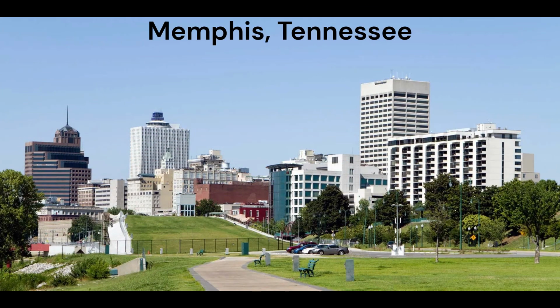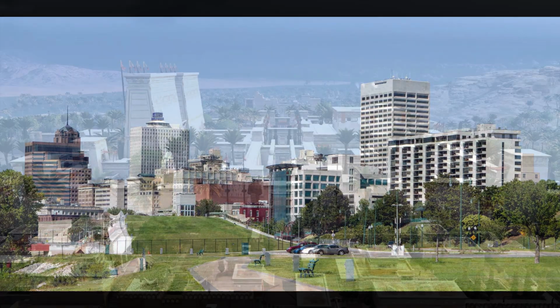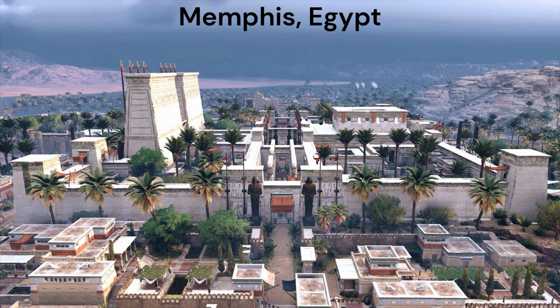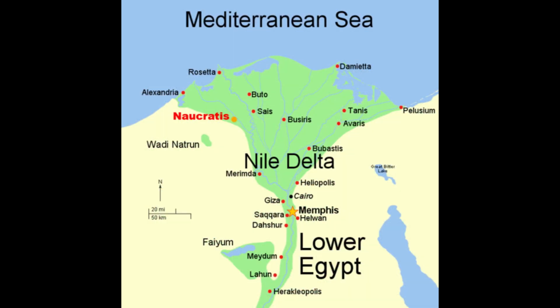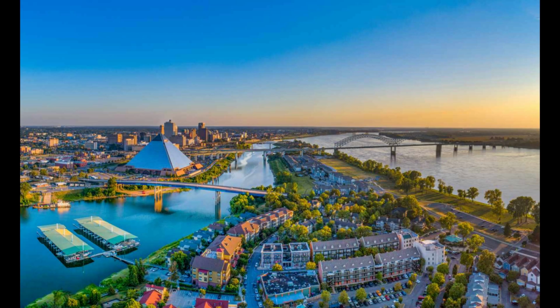Next we have Memphis, Tennessee. When Memphis was first founded at the bank of the Mississippi River in 1819, the founders chose to name the city after the ancient city of Memphis, Egypt. This was done because of the strategic location of Memphis, Egypt, and the founders of Memphis, Tennessee hoped that Memphis would become a strategic city along the Mississippi River, just like Memphis, Egypt, so they copied the name.